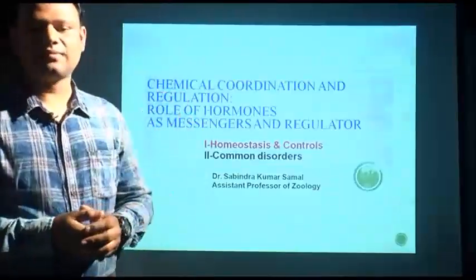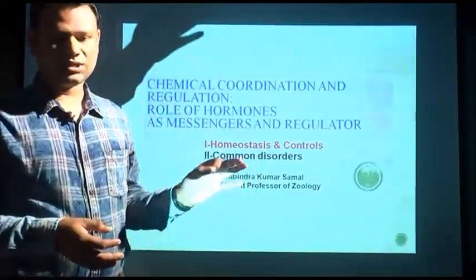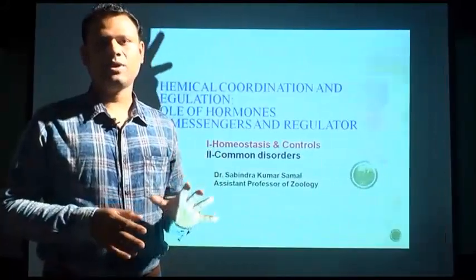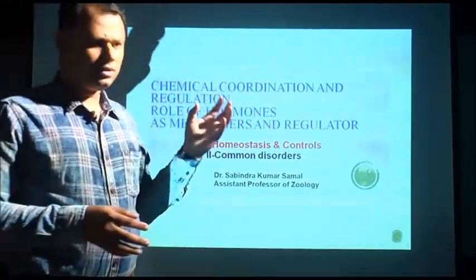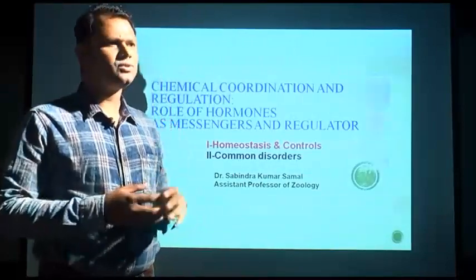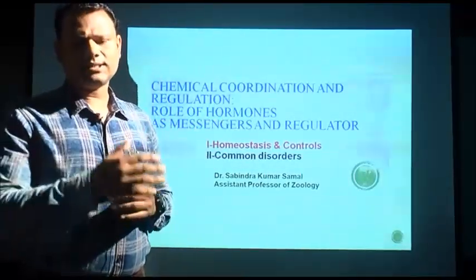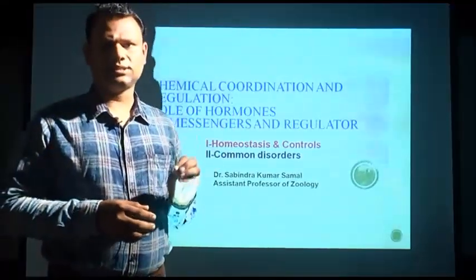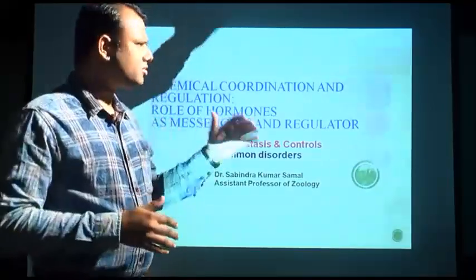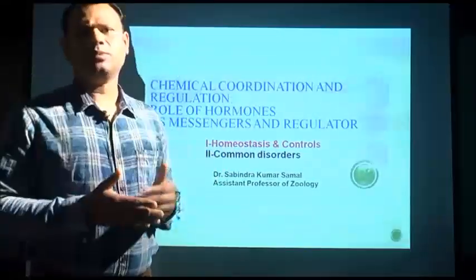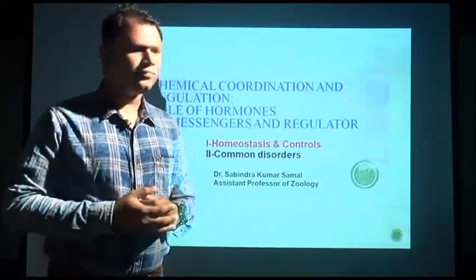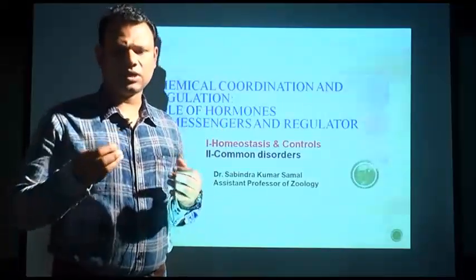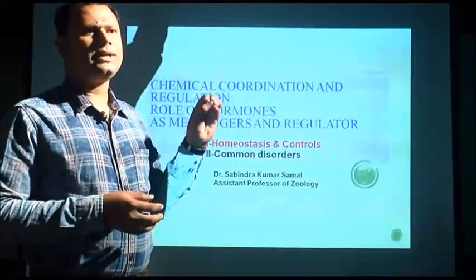In the last class we went through chemical coordination and regulation, where we covered the mechanism of hormone action and the feedback mechanism, of which I gave a very little introduction. In today's class, in the first half, we are going to cover homeostasis and control: how the endocrine system is involved in homeostasis and controlling body metabolism, that means catabolism and anabolism. In the second part we will cover the common diseases associated with the endocrine system, endocrine glands or related hormones.